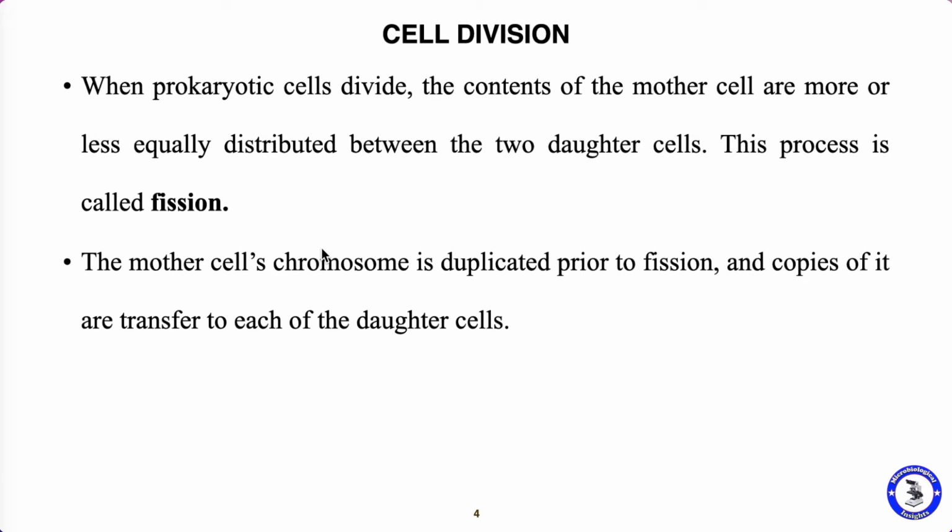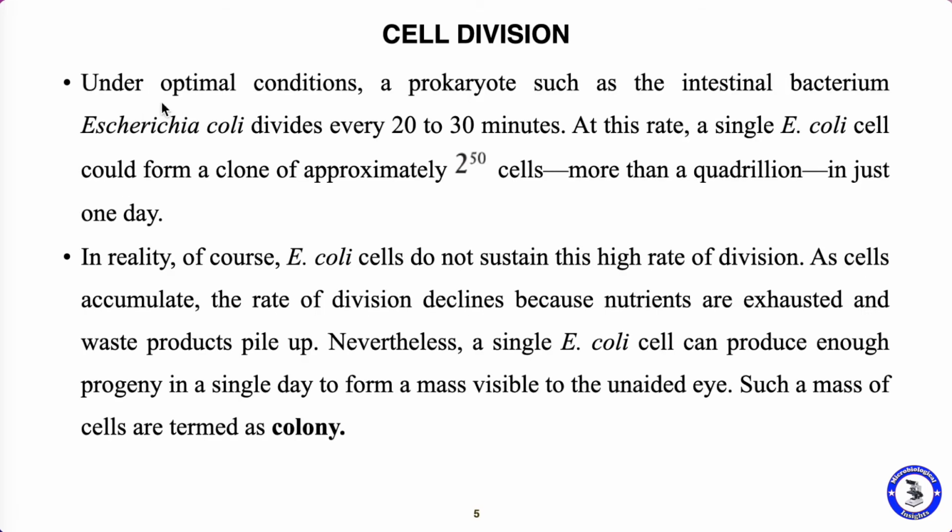So what happens during this cell division? The mother cell's chromosome is duplicated prior to the fission. So before fission, the mother cell's chromosome is duplicated and the copies of the chromosome are transferred to each of the daughter cells. So they are equally distributed. Let's see with an example. Under optimal condition, a prokaryote such as the intestinal bacterium E. coli, Escherichia coli, divides every 20 to 30 minutes.